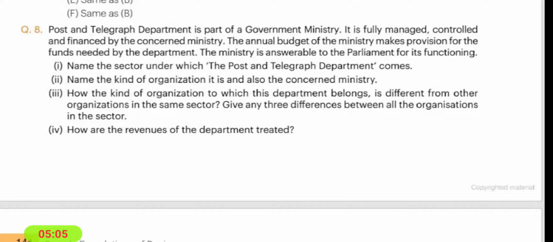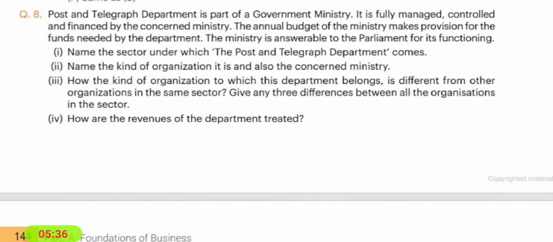So students, this organization belongs to the public sector. There are 3 forms of public sector: departmental undertaking, public corporation and government company. So in this question we have to write the difference between these organizations of the public sector.